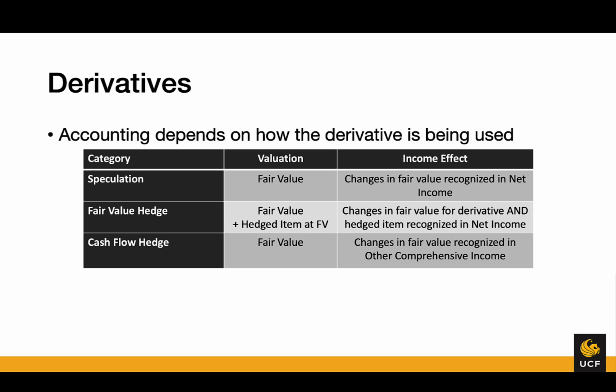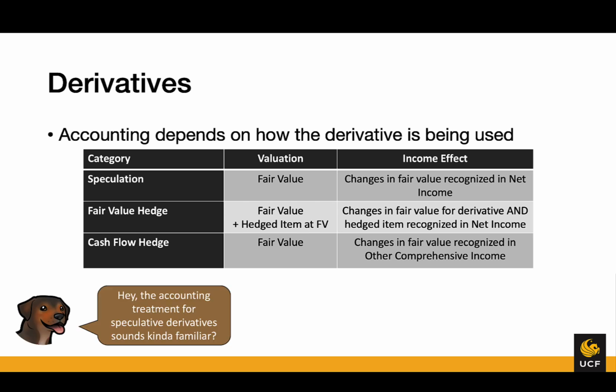Then for a cash flow hedge, we are still going to recognize the derivative at fair value. We are not going to do anything with the hedged item because the hedged item might be a future cash flow, and so there's nothing on our balance sheet at the time. And so the hedge accounting benefit that we get here is that we are going to get to take our changes in that fair value of the derivative through other comprehensive income instead of through net income.